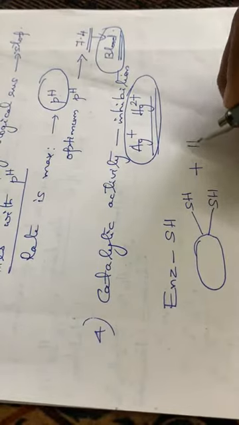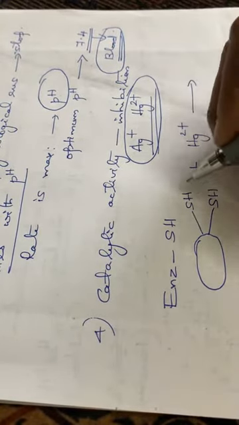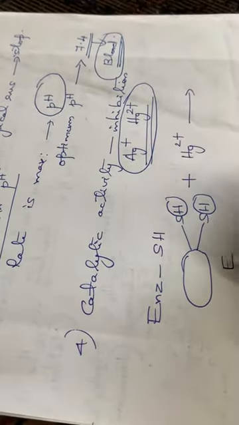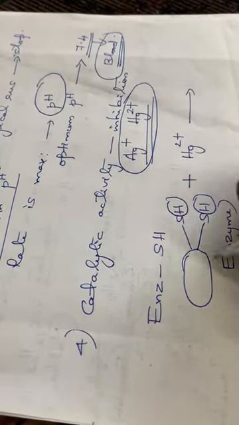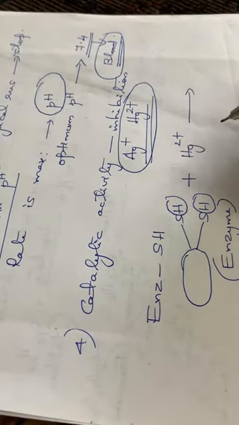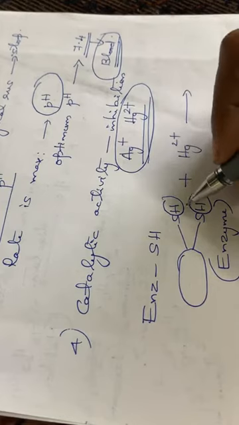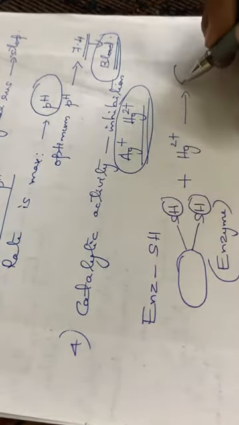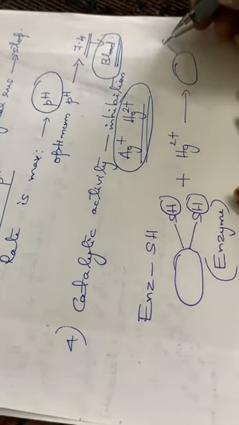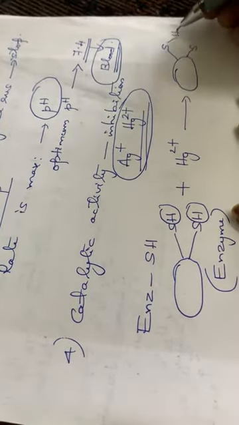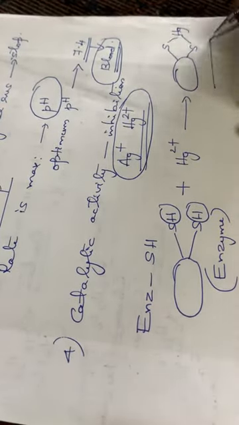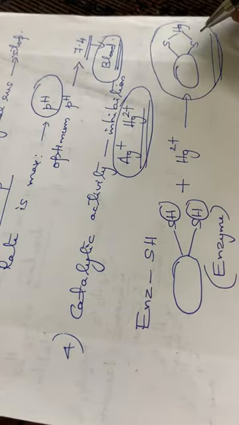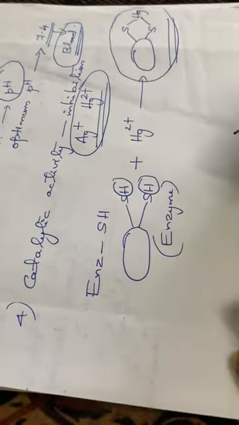So if it is reacting with this Hg2 plus, what happens? The two protons will be replaced by this Hg2 plus. If Hg2 plus gets inside our body, this Hg2 plus will form a bond with this enzyme. So the two protons will be replaced by Hg2 plus. It will be like this, S, then again S, then Hg. See how a bond is formed. So this will act as a poison, inhibiting the activity of enzymes. So this is the reaction with Hg2 plus.